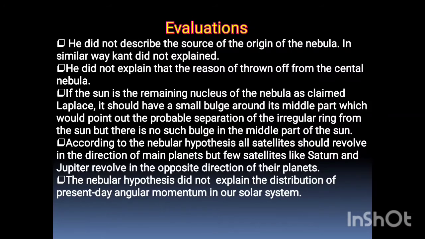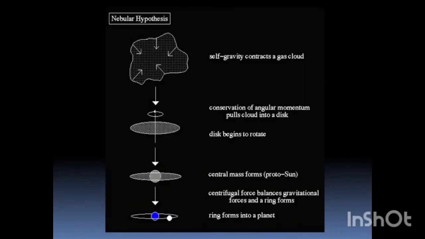According to the nebular hypothesis, all satellites should revolve in the same direction as their planet, but a few satellites, like those of Saturn and Jupiter, revolve in the opposite direction to their planets. And the last one is that the nebular hypothesis did not explain the distribution of present-day angular momentum in the solar system. There was some criticism of Laplace's theory, but it is a very important theory after Kant's, because Kant gave the gaseous hypothesis and Laplace modified it.